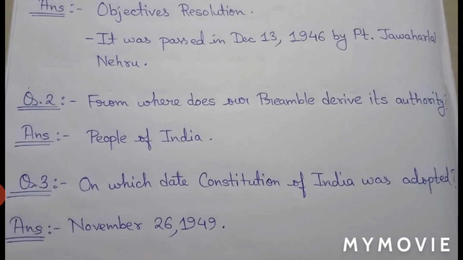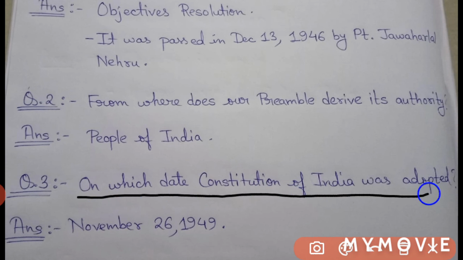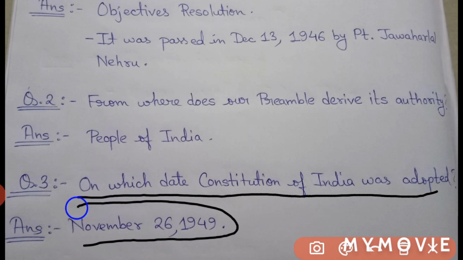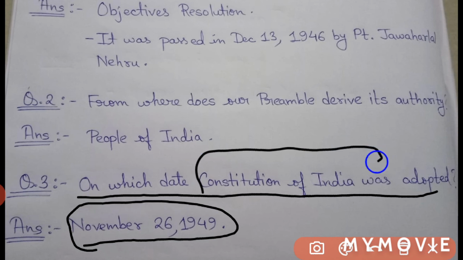The next question is, on which date was the Constitution of India adopted? The Constitution of India was adopted on November 26, 1949. It is a very easy question, but sometimes we tend to make mistakes in easy questions also. So it is a very important as well as a basic question. The Constitution of India was adopted on 26 November 1949.